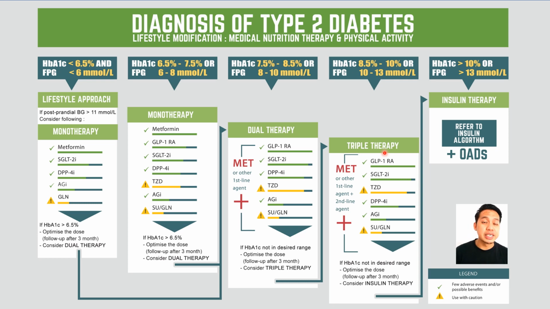As mentioned in the previous video, insulin therapy is given to type 1 diabetic or type 2 diabetes patients who are newly diagnosed with HbA1c more than 10% or fasting plasma glucose more than 30 millimole per liter. For those who have already achieved fully optimized triple therapy and fail to achieve their desired range, insulin therapy should be initiated.